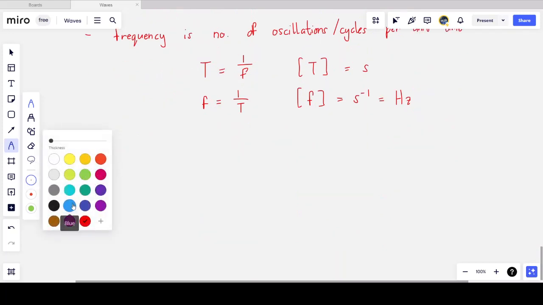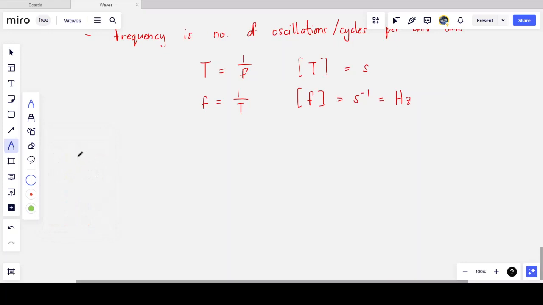The next thing we need to learn about waves is the phase and path difference. And this might be something new to most of you.